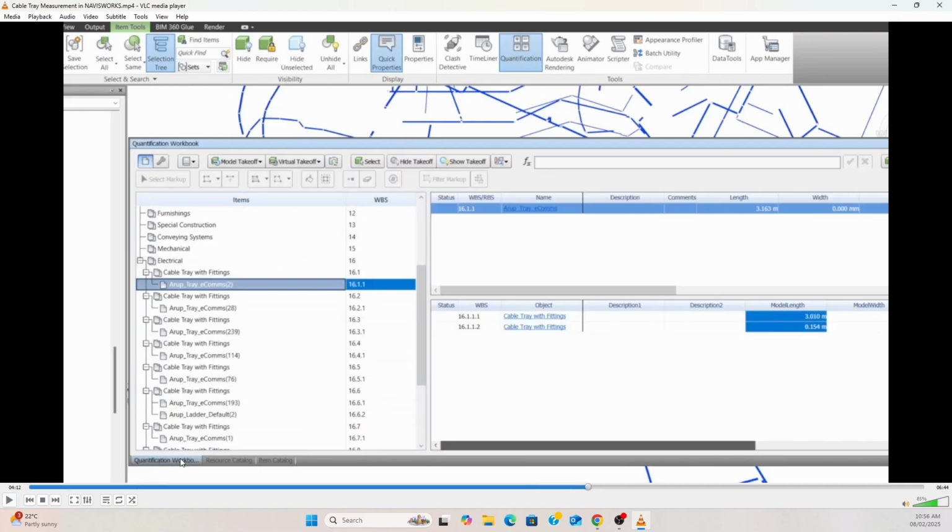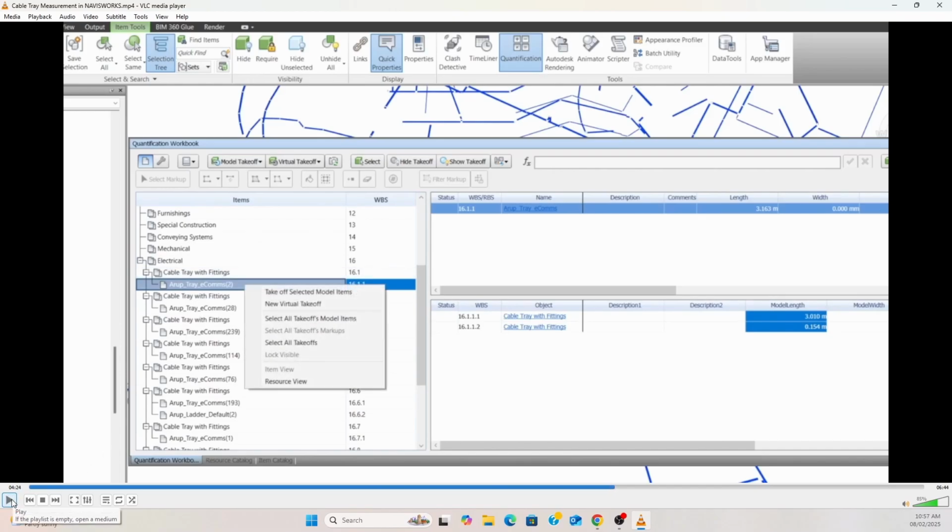Then again go to the quantification workbook, click the earlier selected row, then right click this item, then click select all takeoff to select all the takeoff on the right hand side.